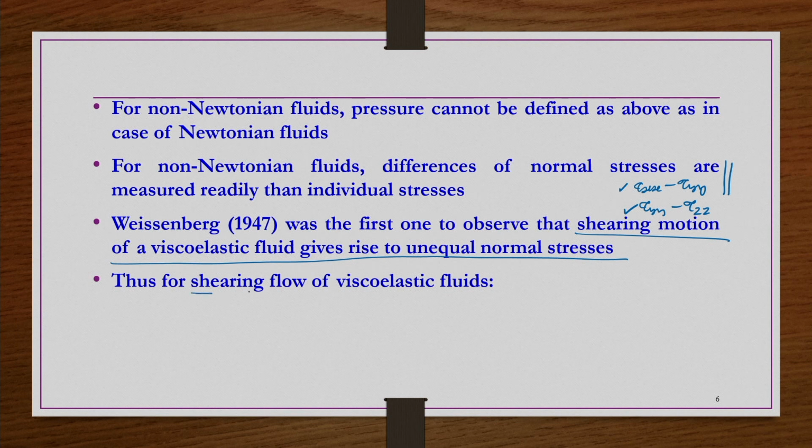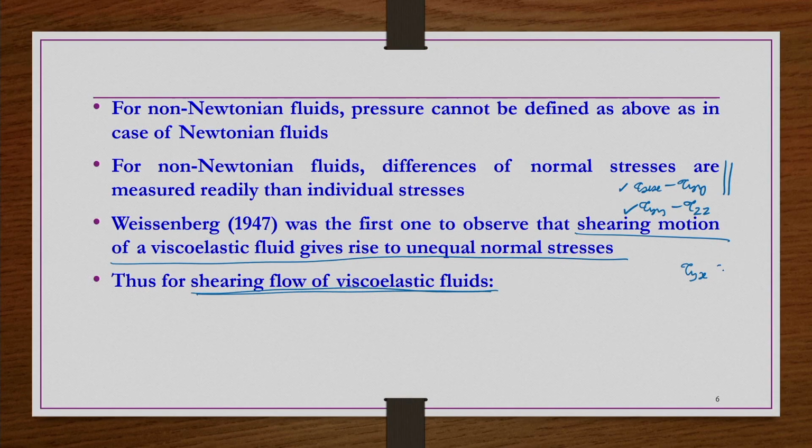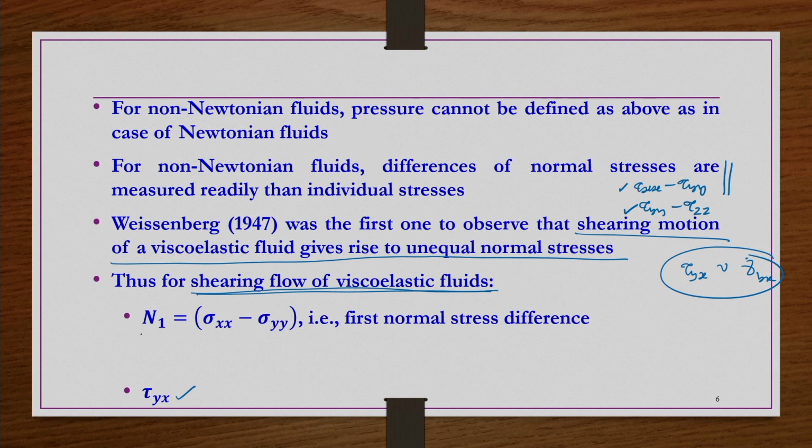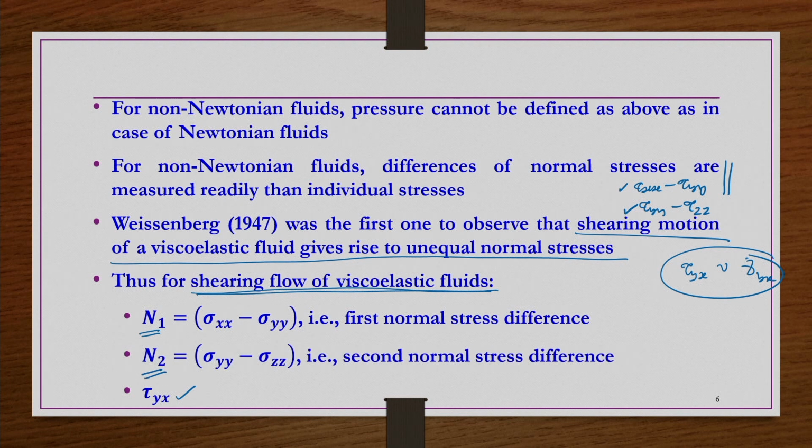When you define the shearing flow of a Newtonian fluid, or a fluid which does not have any elastic behavior, only tau versus gamma dot information is required. But if you want to define a shearing flow of viscoelastic fluids, in addition to tau yx versus gamma dot yx, you also need N1 versus gamma dot yx and N2 versus gamma dot yx.